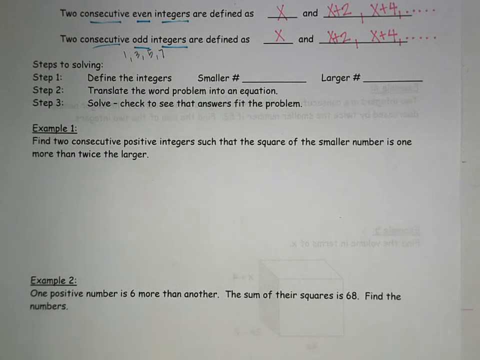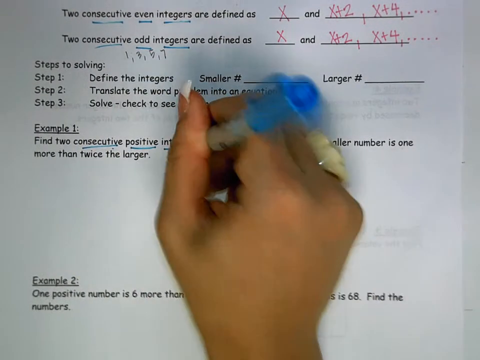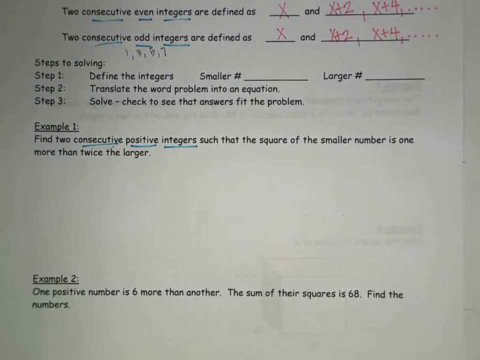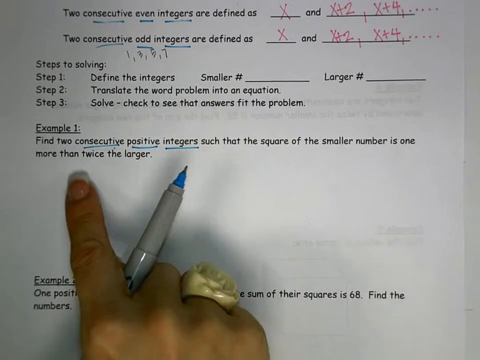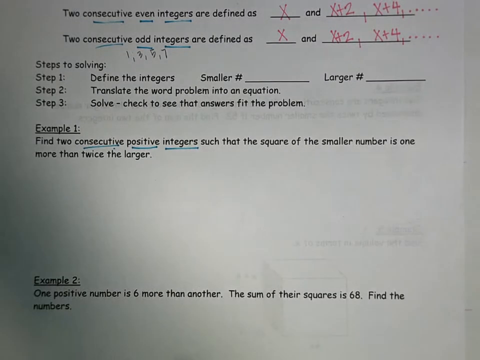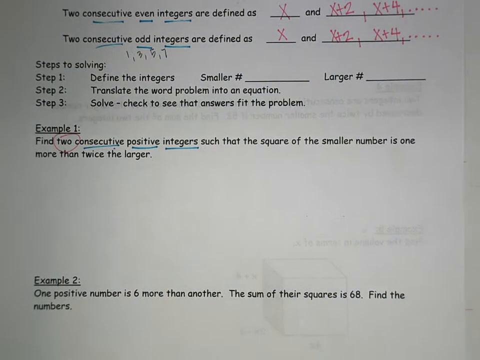For the first one, I want you to find 2 consecutive positive integers. So we're looking for consecutive positive integers. Underline what we're finding: consecutive positive integers such that the square of the smaller number is 1 more than twice the larger. I am finding 2 consecutive positive integers, so your answer will be 2 parts, not just one answer.